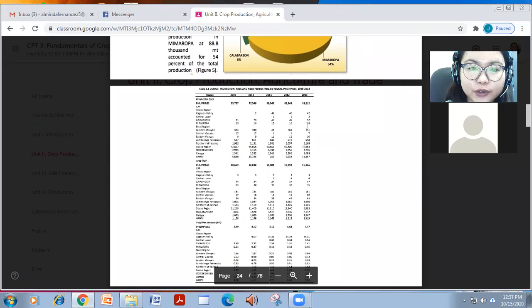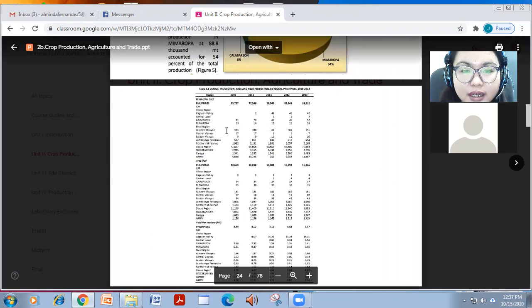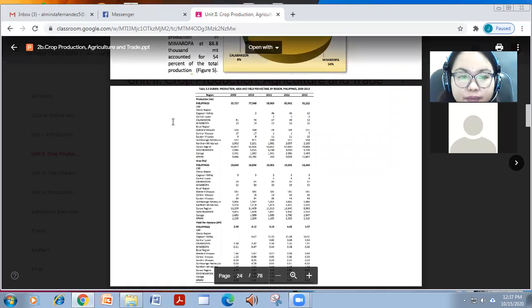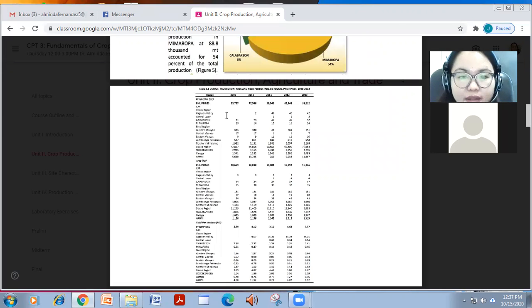So this is for durian, no? In production, area, and yield per hectare. So this is just to emphasize to you the trend for durian. So nag-increase ba siya? Yes, nag-increase, no, in terms of production.